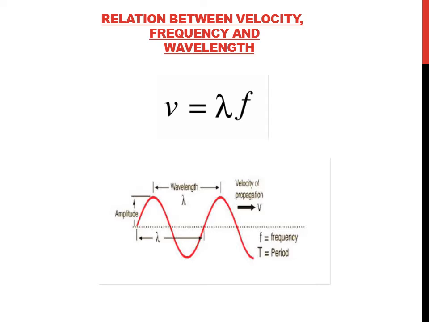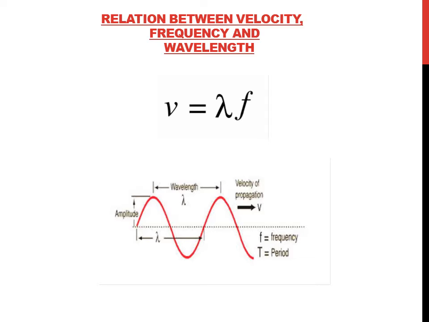Here in this diagram, we know that the distance between two consecutive crests is known as wavelength. And amplitude is also seen, which is actually the maximum distance of the crest or the trough from the mean position. We also come across from this picture that velocity of the wave is in the direction of the propagation of the wave.